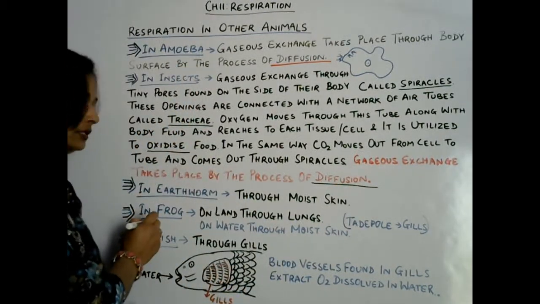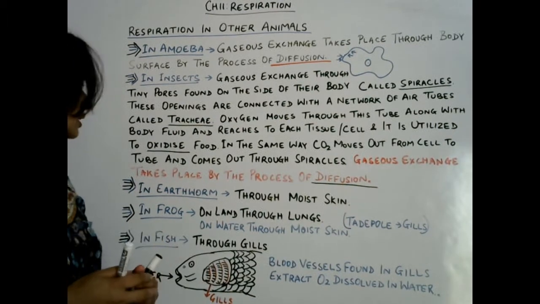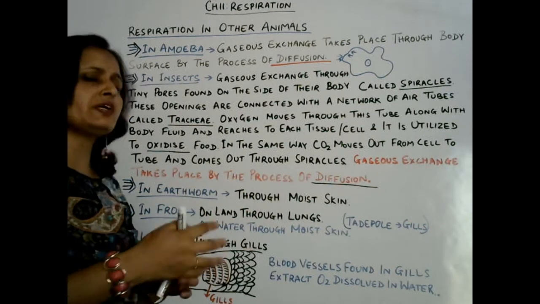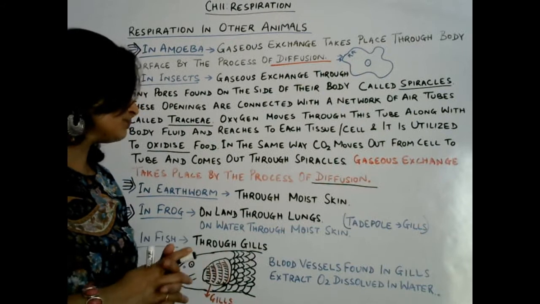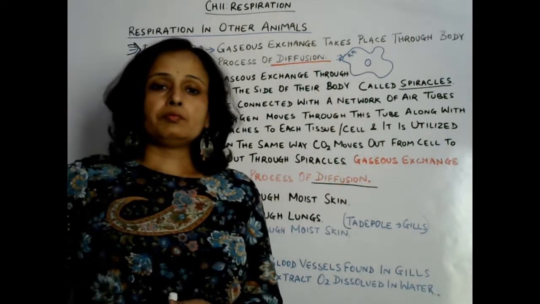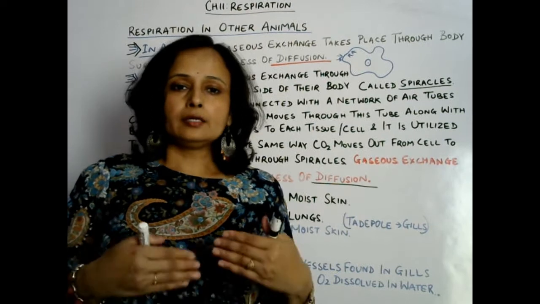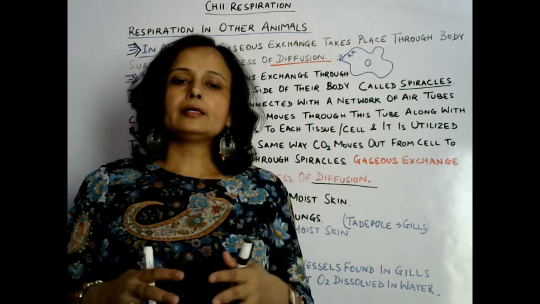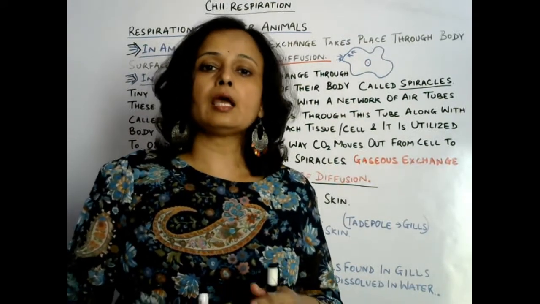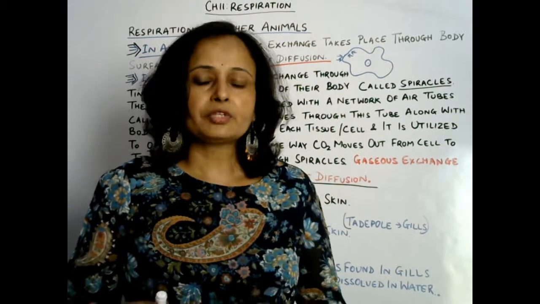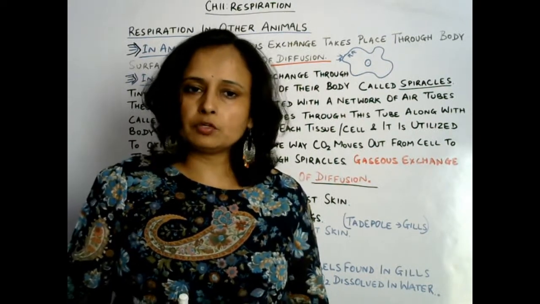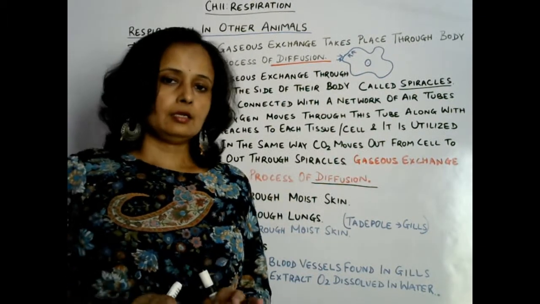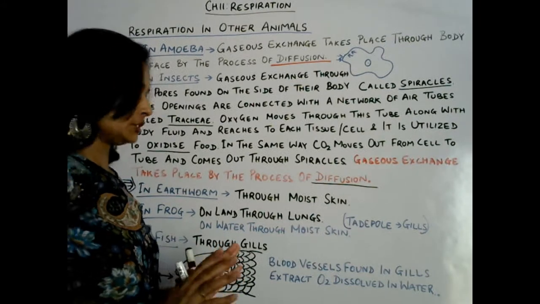Now moving to the next one, frog. Frog is a little bit advanced organism. Basically it is a vertebrate, so it has well developed body organ systems. In frog, when it lives on land, gaseous exchange, respiration, takes place through lungs. And we know frog is what? It is an amphibian. That means it lives in water as well. So inside water, exchange of gases takes place through moist skin, again through the same process, diffusion.